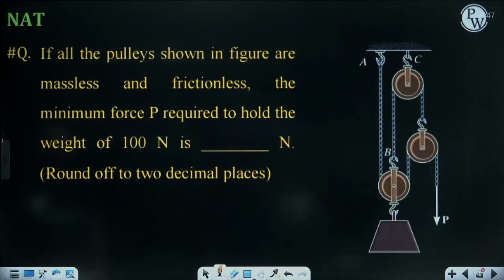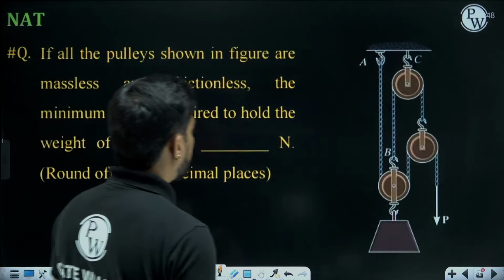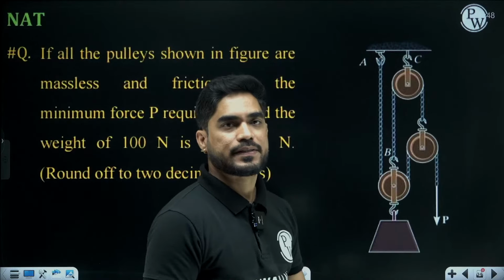Moving on. If all the pulleys are massless and frictionless, minimum force P required to hold the weight of 100 Newton is.